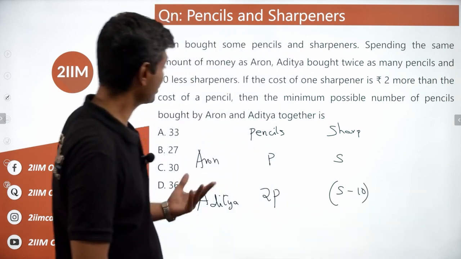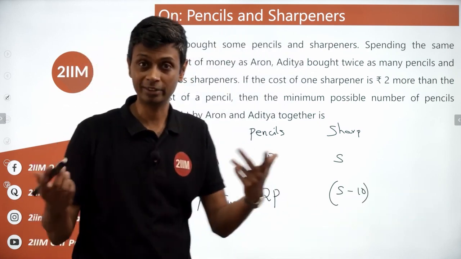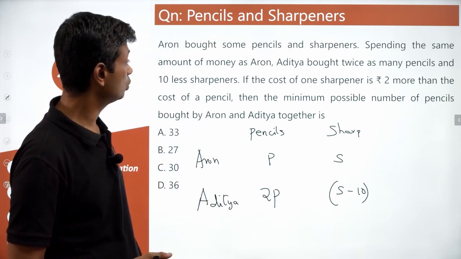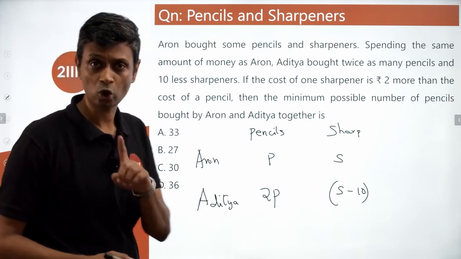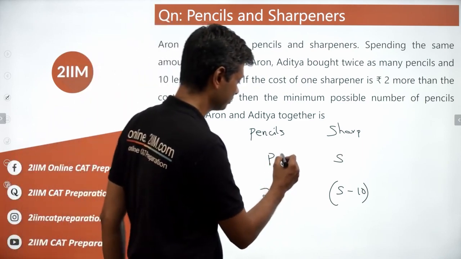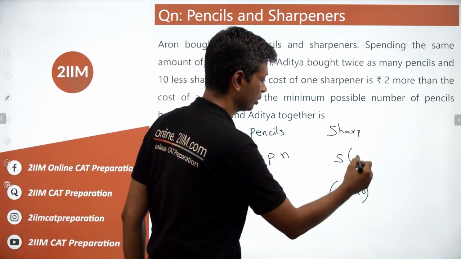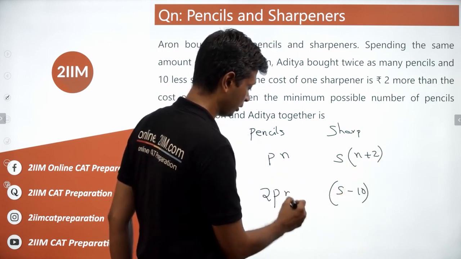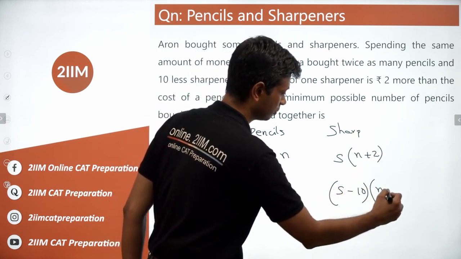If the cost of pencil and sharpener were the same, life would have been easy. Right? So it's not the same. The cost of one sharpener is rupees 2 more than the cost of a pencil. So if the cost of one pencil is N, the cost of one sharpener is N plus 2.